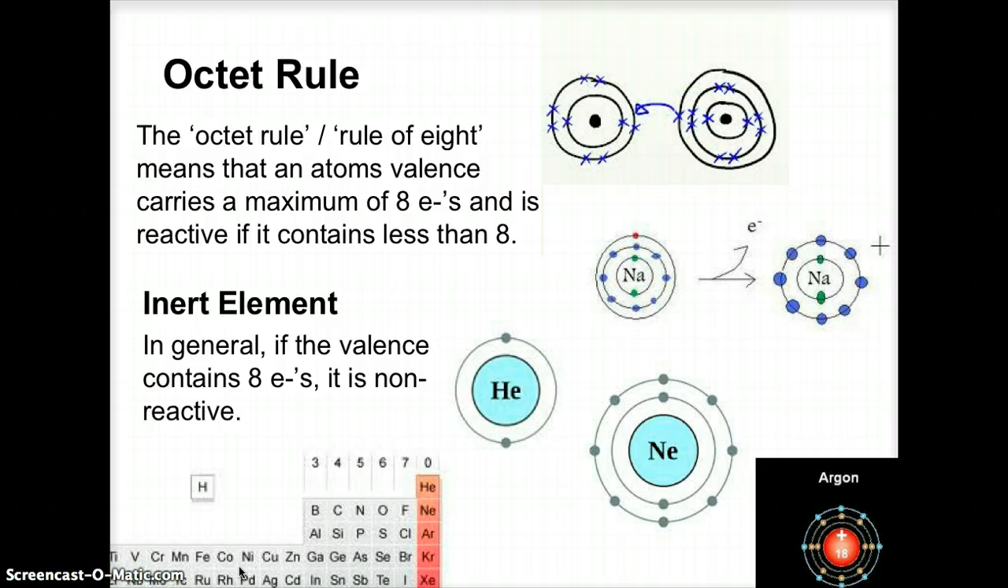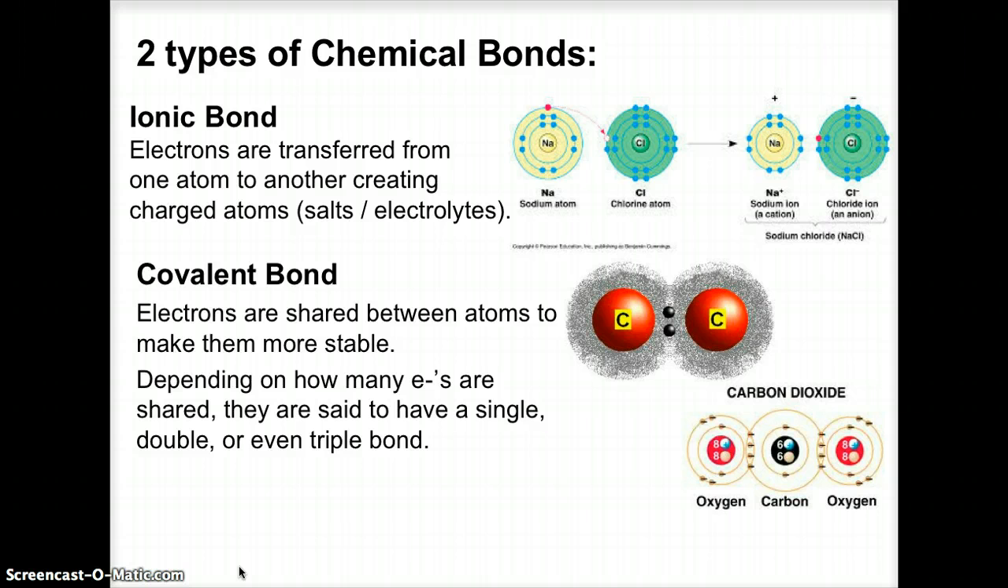And that brings us to chemical bonds. We have two main types. We have a bond where the electrons transfer from one atom to the other. It's called an ionic bond. Then we have bonds that are sharing electrons, and those are called covalent bonds. Depends how many electrons we share. We can call them single, double, or even triple bonds.